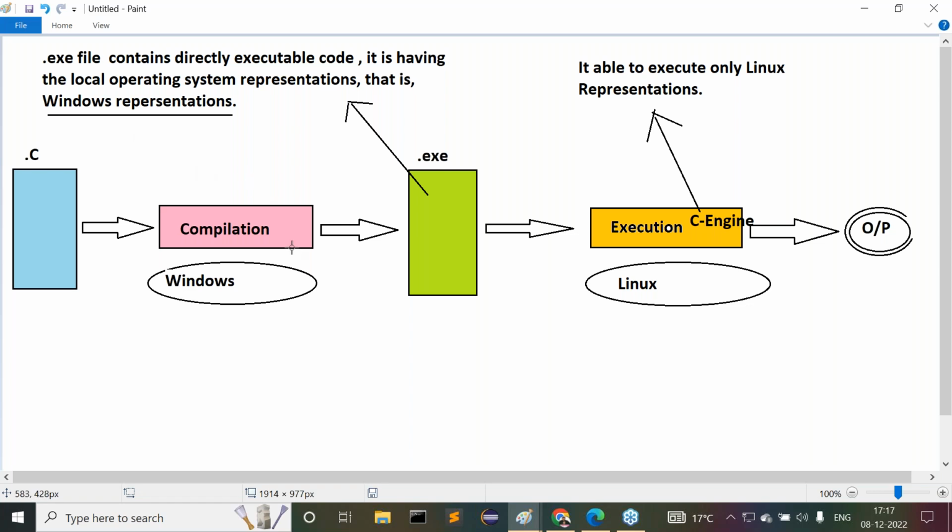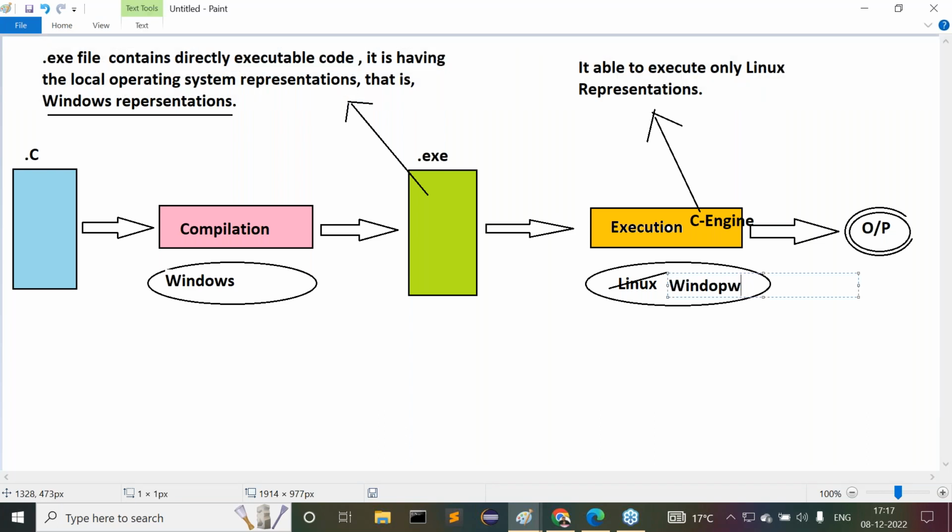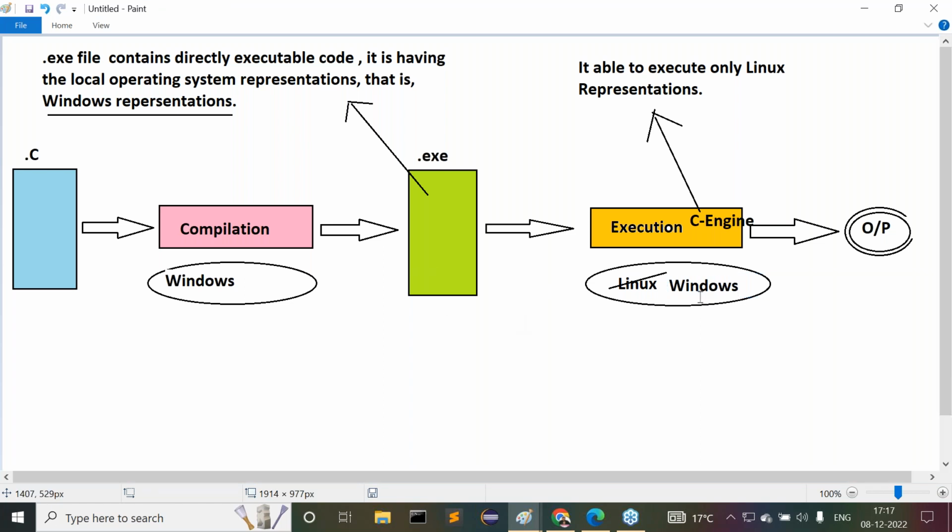But if you want to execute this program, what do we have to do, guys? If you want to run this program, only one option we have. Just remove this Linux operating system. In place of it, we have to provide the Windows operating system.